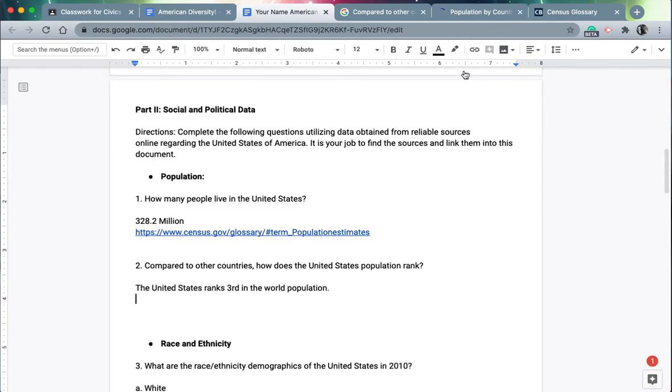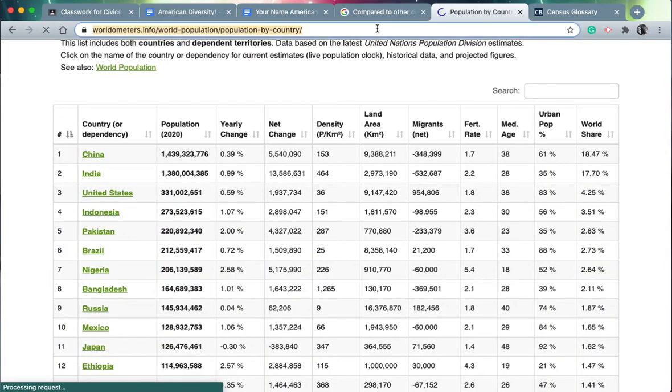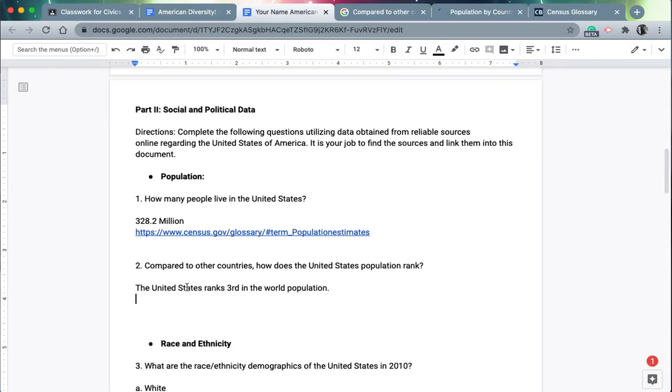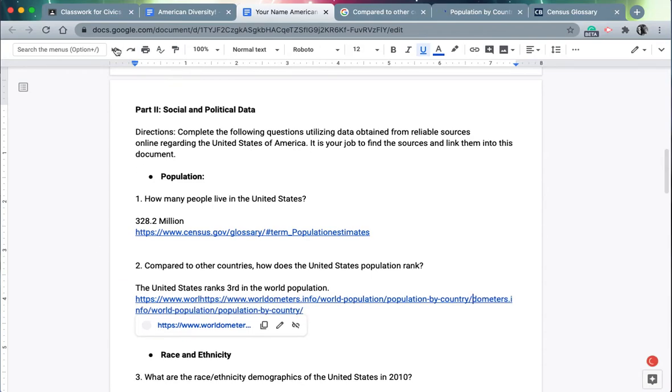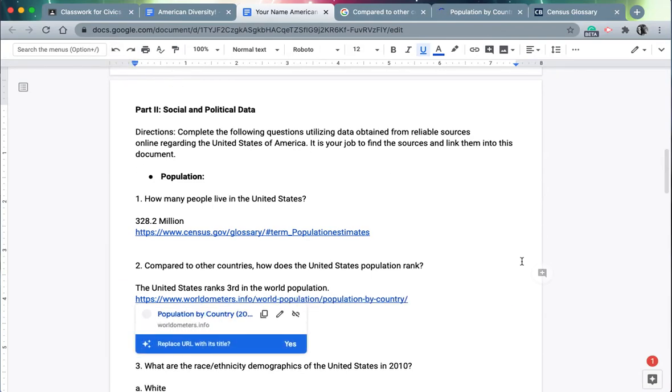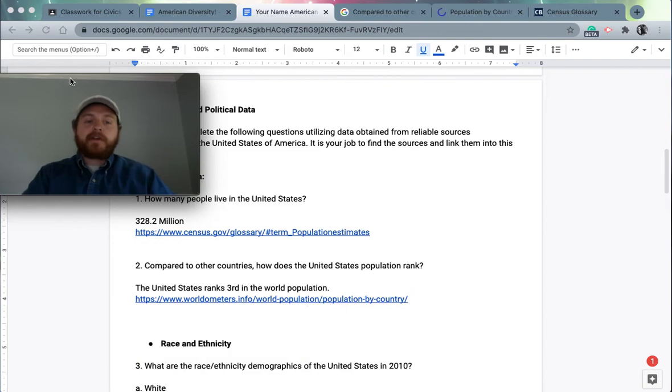All right, so what do I do again? I come back to my source, copy that source, and I'm going to paste it in there. All right, so that is just an example of how we can complete this document.